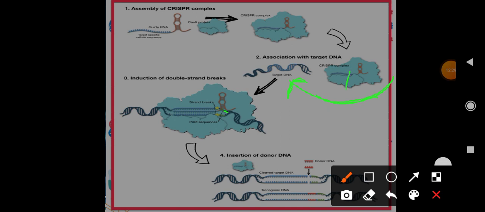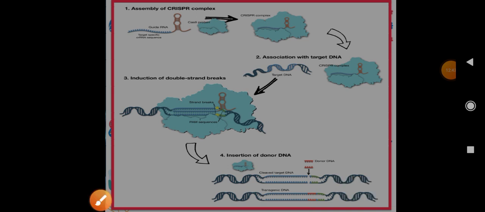Then the cutting enzyme is there, and it will start cutting. The strands will break, and then what happens here? Donor DNA is introduced. This cutting is achieved by CRISPR-Cas9, right? Okay, fine. So that's how healthy donor DNA is introduced. This is called transgenic DNA, right?